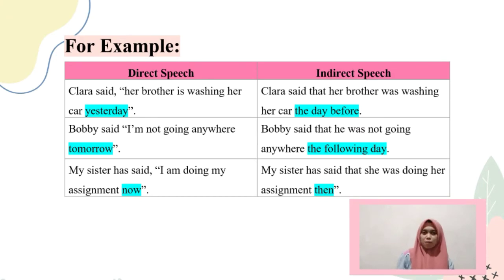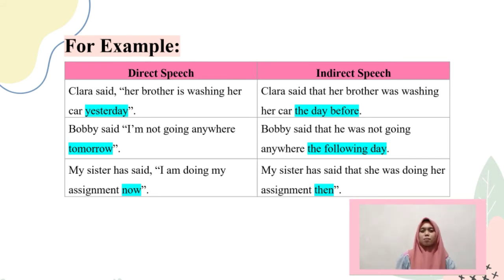And here the example for direct speech. Clara said, "Her brother is washing her car yesterday." While in indirect speech, Clara said that her brother was washing her car the day before. Next, Bobby said, "I'm not going anywhere tomorrow." While for indirect speech, Bobby said that he was not going anywhere the following day.